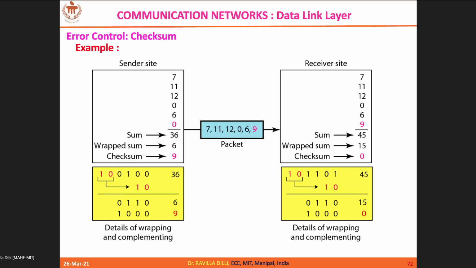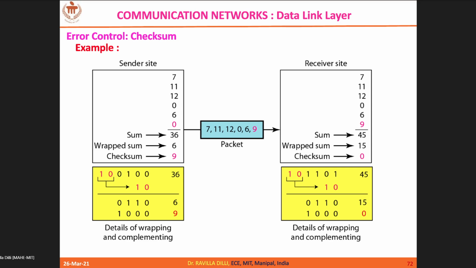Then you should complement it. All ones, when you complement, becomes all zeros. When you get all zeros, it means the received number is perfect. So you remove that checksum and the rest is your actual data. This is how you have to do it.